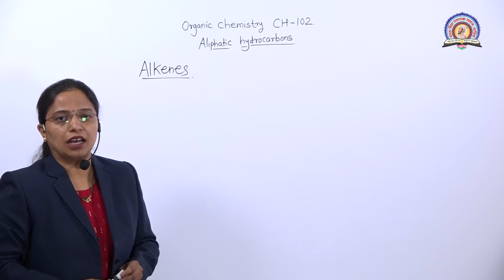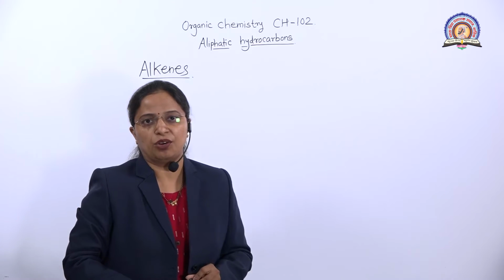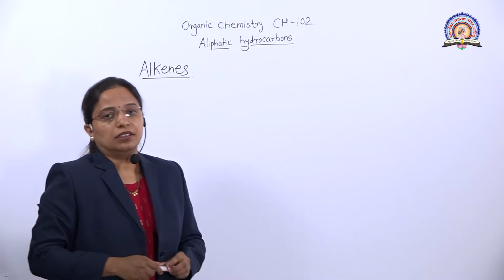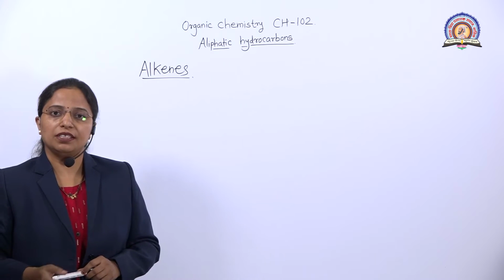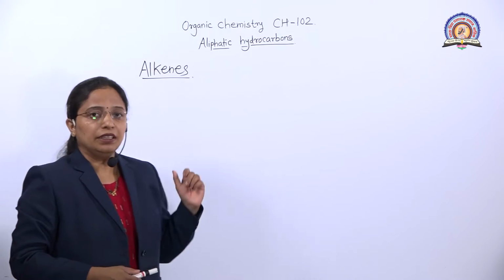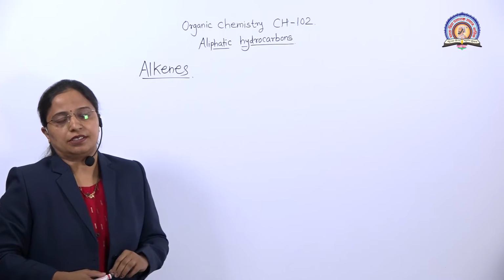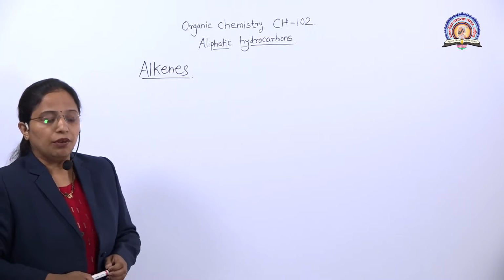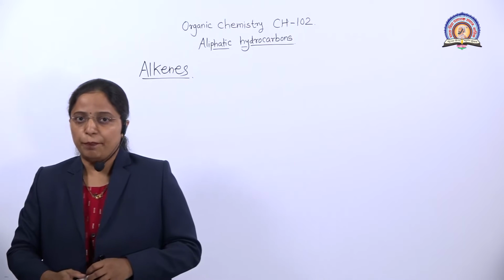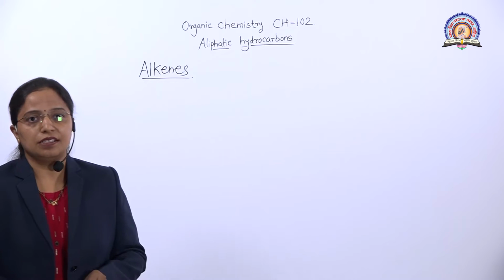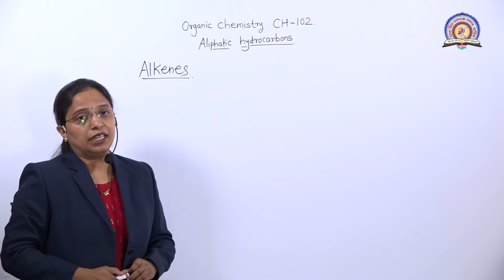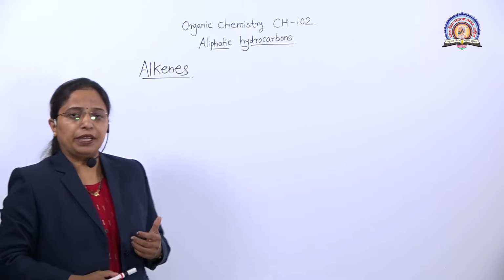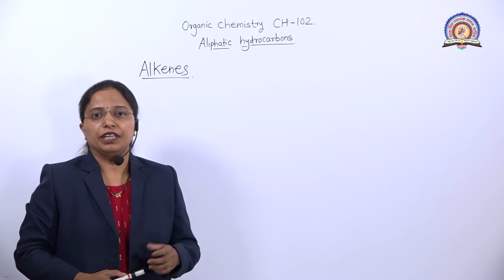Student, alkenes are unsaturated hydrocarbons having the formula CnH2n. Alkanes are saturated hydrocarbons with the formula CnH2n+2, so in alkenes there are two hydrogens fewer than in alkanes. Alkenes are also called olefins. We know that alkanes are obtained from petroleum, but alkenes and alkynes are not obtained from petroleum because they are more reactive. They are obtained by cracking of alkanes.